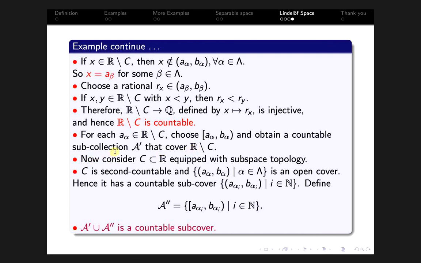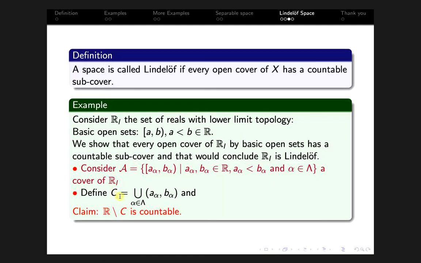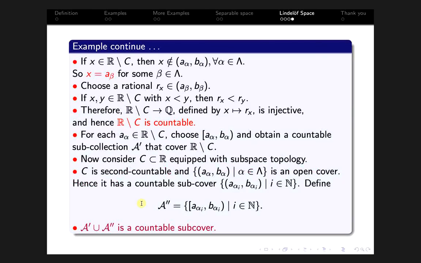Now we consider C, where C is the union of open intervals (a_alpha, b_alpha), with alpha from the index set lambda.